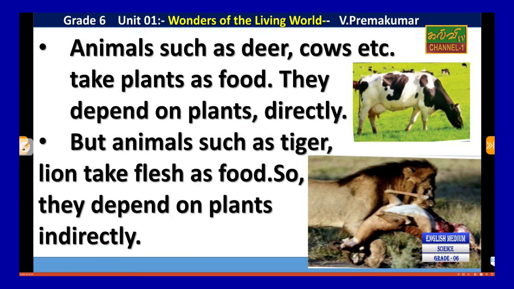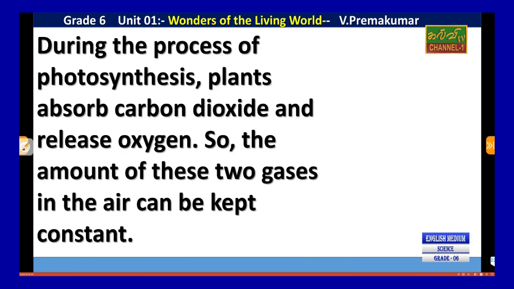Okay, right. Here, animals such as deer and cow take plants as food. They depend on plants directly. That is herbivorous. But animals such as tiger and lion take flesh as food, so they depend on plants indirectly. Normally we call them carnivorous. Right? That is not indicated in the syllabus now.